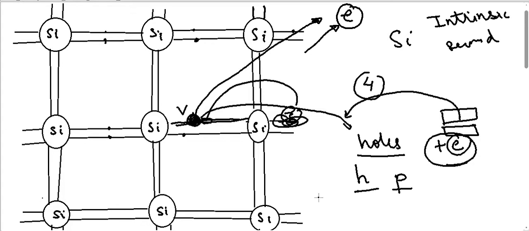So in the coming video we will see how the conductivity of an intrinsic semiconductor can be further increased. It can be made an even better conductor by introducing some impurities. How it can be made even better by introducing some impurities, we will discuss in the next video.